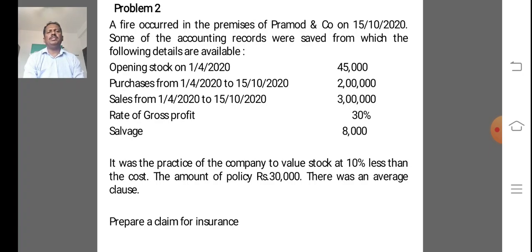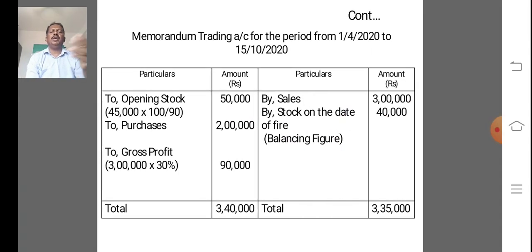It was the practice of the company to value stock at 10% less than the cost. The amount of policy is rupees 30,000. There was an average clause. Prepare a claim for insurance. Based on this information, a total of 5 steps are involved in a fire insurance claim. In this problem also we need not prepare step number 1 and 2 because they are directly given in the problem.